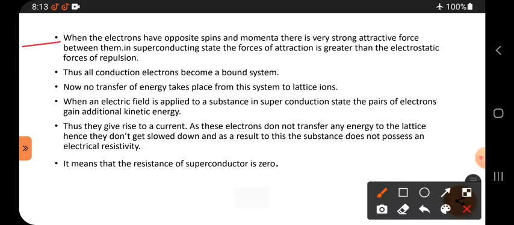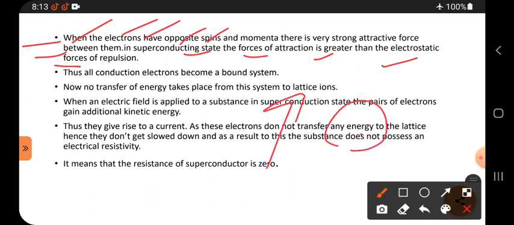When electrons have opposite spin and momenta, there is a very strong attractive force between them. In the superconducting state, the force of attraction is greater than the electrostatic force of repulsion. Once again, when electrons have opposite spin, one electron is spinning clockwise and another is spinning anti-clockwise, and if they have momenta, there is a very strong attractive force.